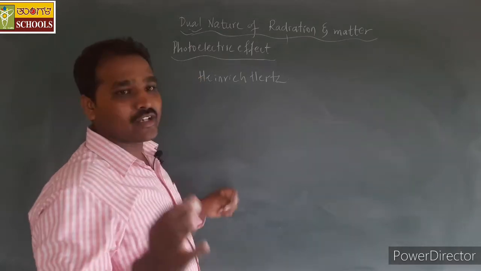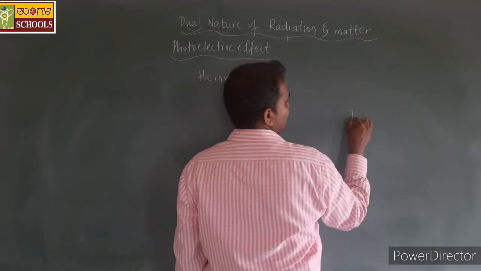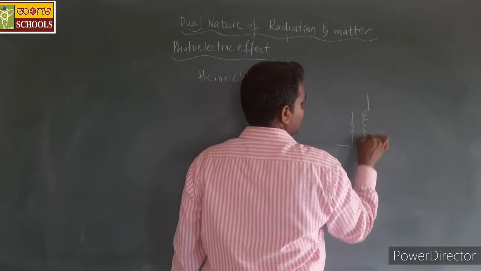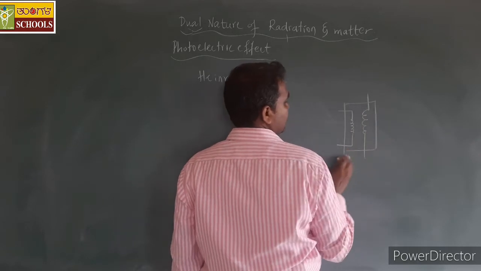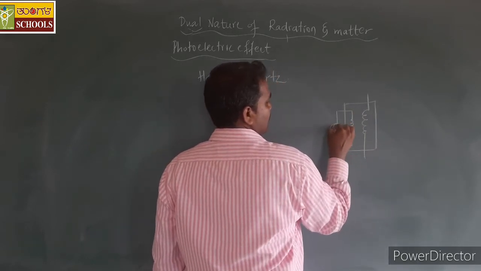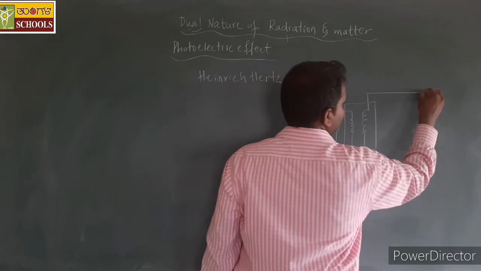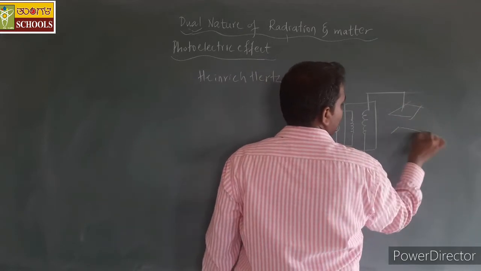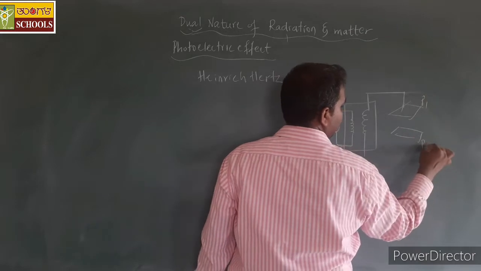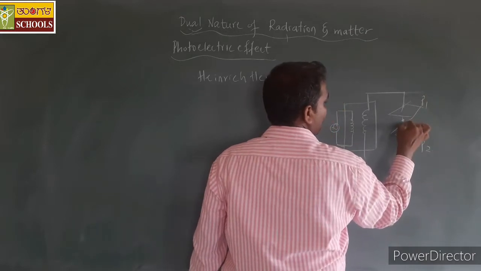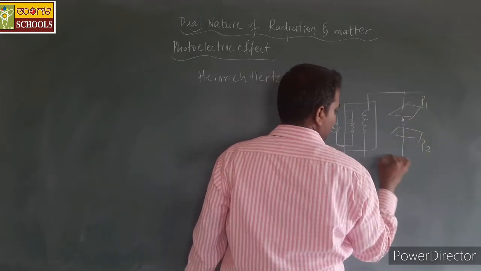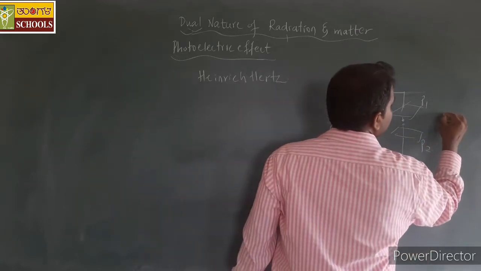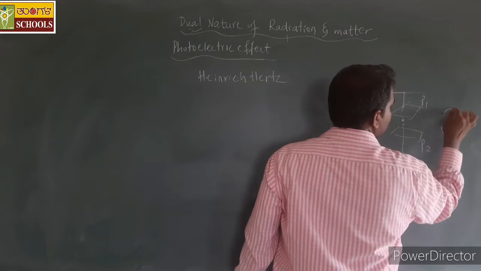In the study of electromagnetic waves, we have the transformer which is connected to AC. He took two metal plates, P1 and P2, which are connected to small spheres, and we observed sparks in the detector ring.